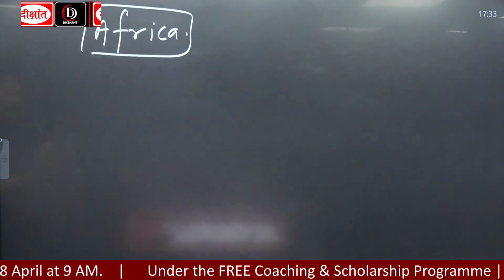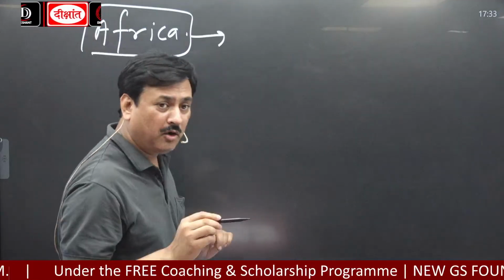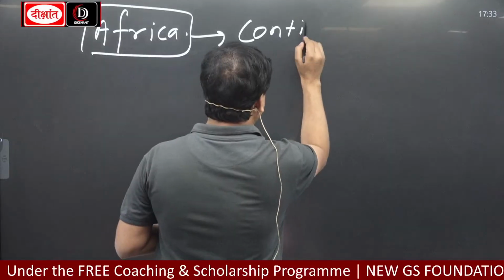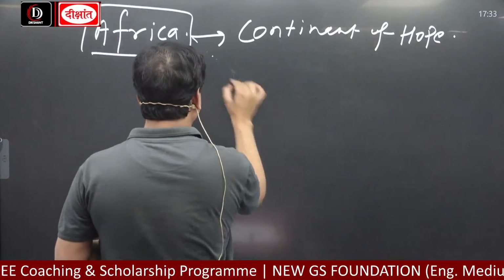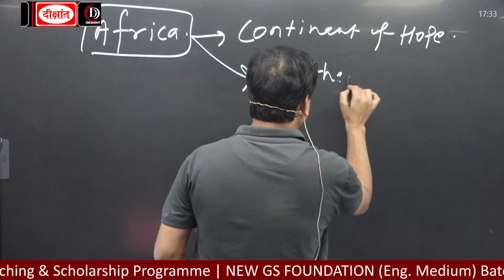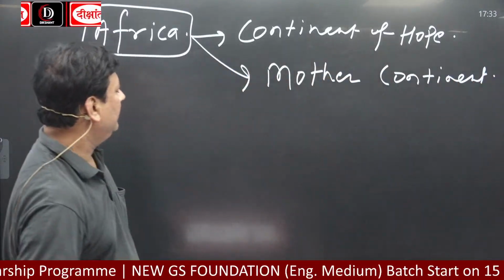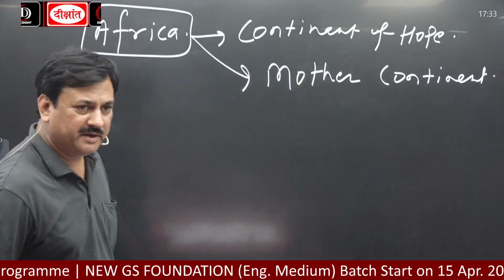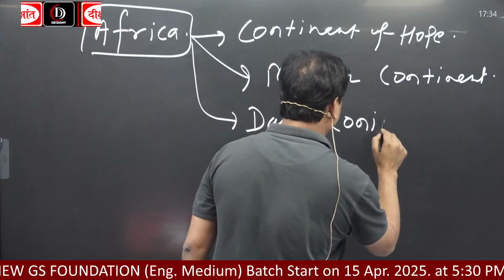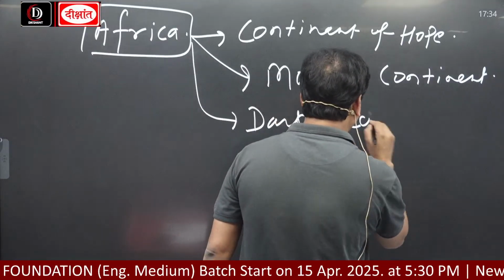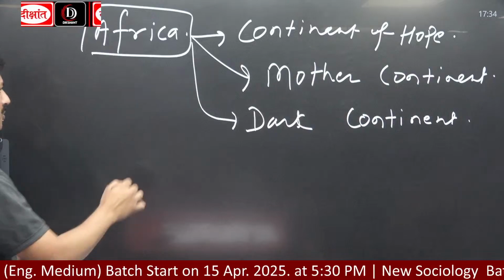So our today's class will be about Africa, which is known as the continent of hope, and also as the mother continent, as well as the dark continent. Today's topic is about Africa, which is known by different names.